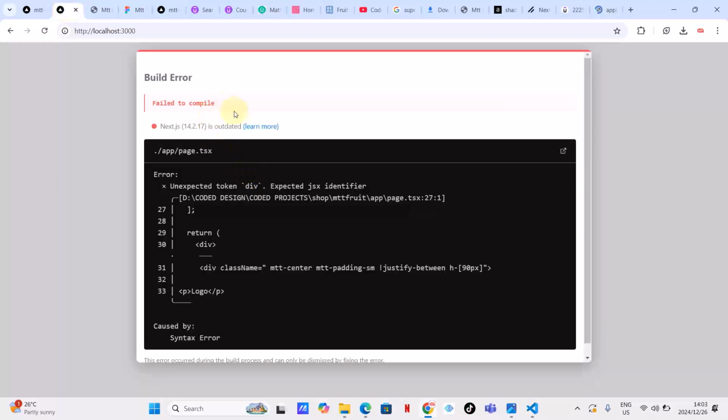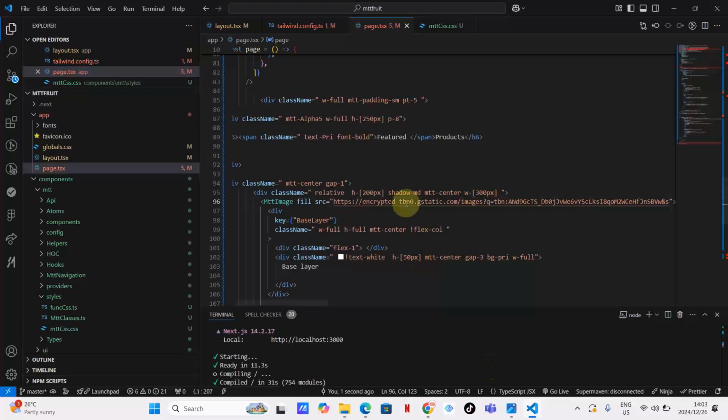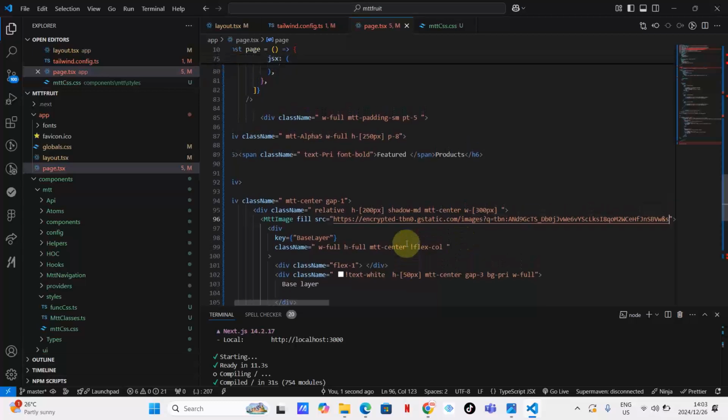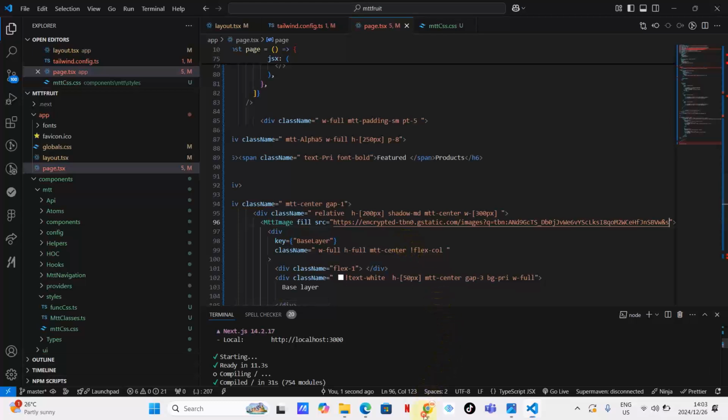Okay, div expected JS identifier, class name, heading, justify between. There is something wrong with my CSS styles. Okay, match center. There's something wrong with my CSS styles. Where? Let's just check.